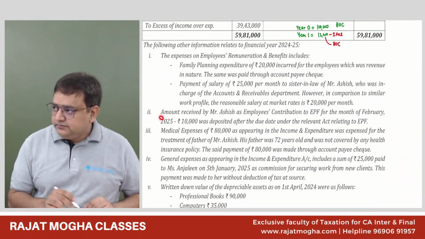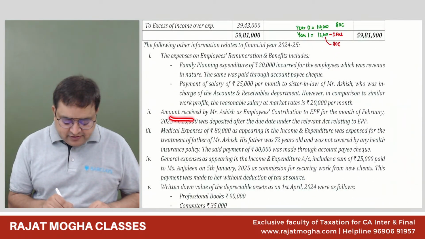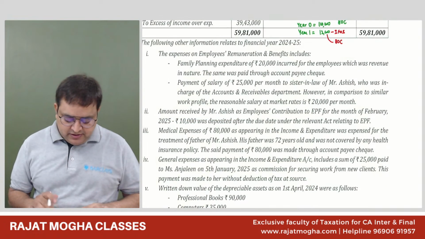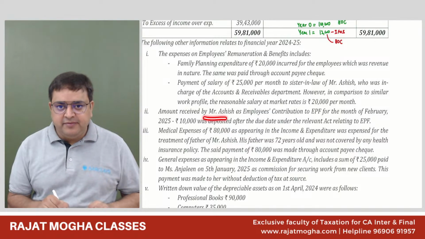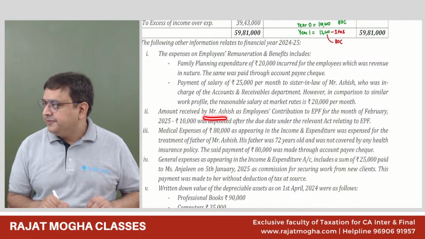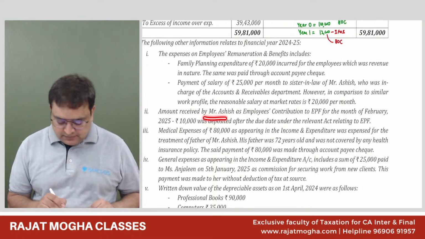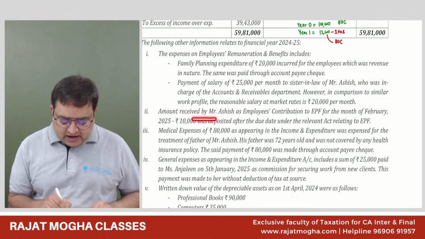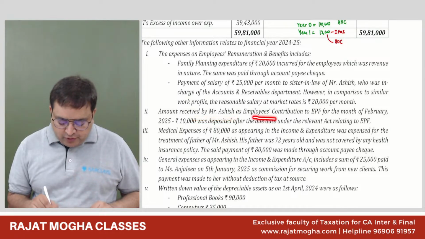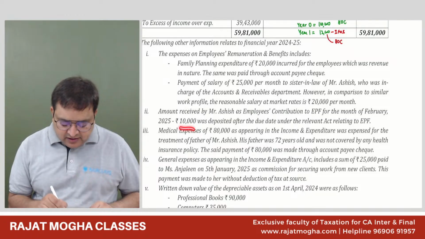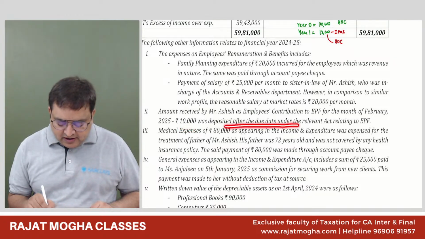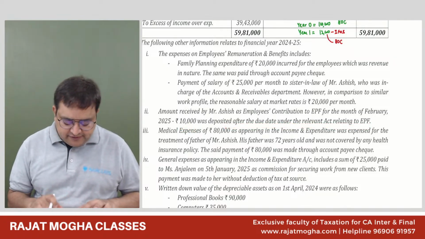Now, second, amount received by Ashish. Second point. For everybody, the screen is visible now. You are able to read it? Yes, sir. Okay. Amount received by Ashish as employee contribution to EPF for the month of February 25, 10,000 was deposited after the due date under the relevant act related to EPF.